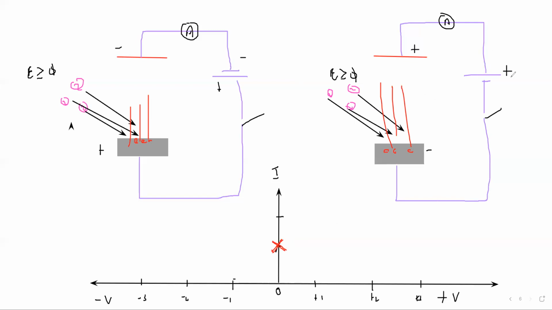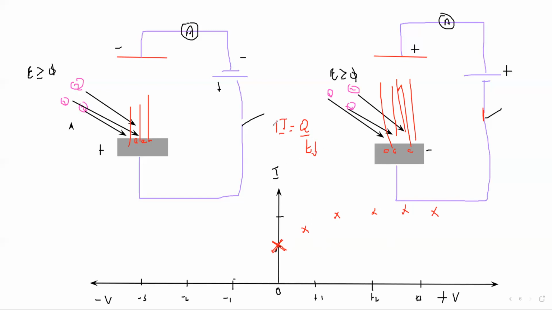Now, if we connect a positive plate, now we close the switch here. Positive charge terminal will attract the electron. So as it will attract the electron, as we increase the voltage, the current will increase and it will reach a saturation point. Means it will increase to some value and then it will be constant. Why is the current increasing? Because when you increase the voltage, the electron will move faster. The formula for the current is charge divided by time. The number of the electrons are not changing, and if 3 photons are there, 3 electrons will come out, but they will take a short time to move.